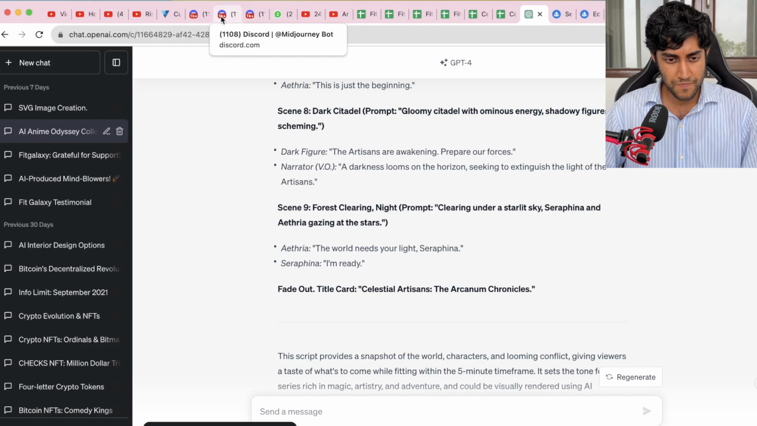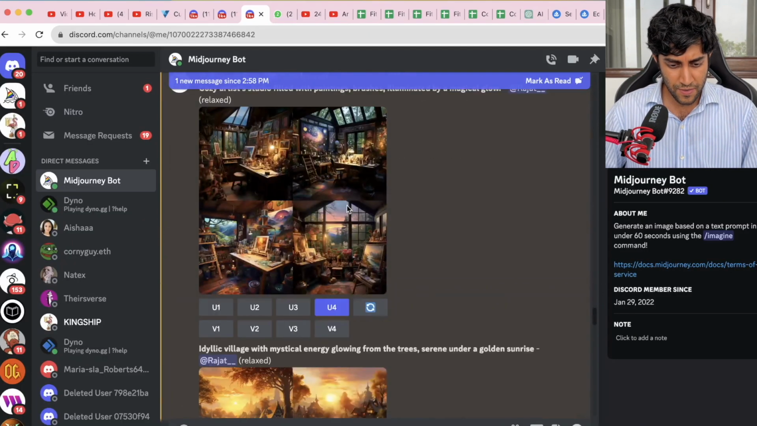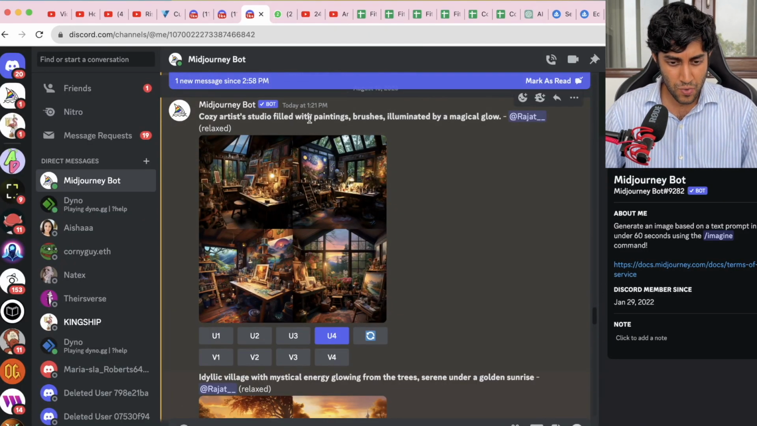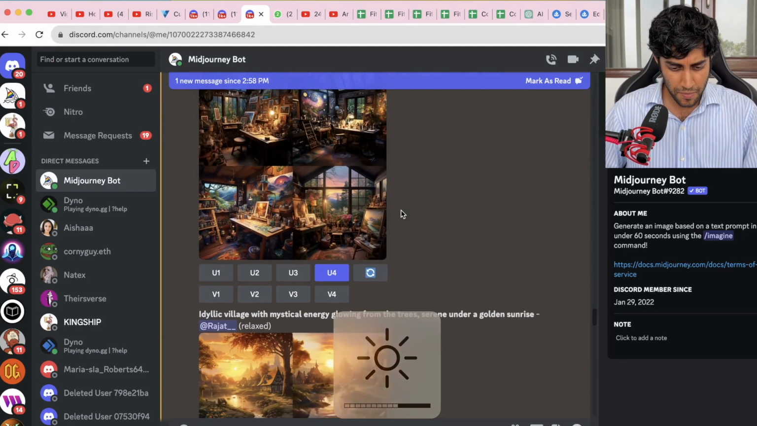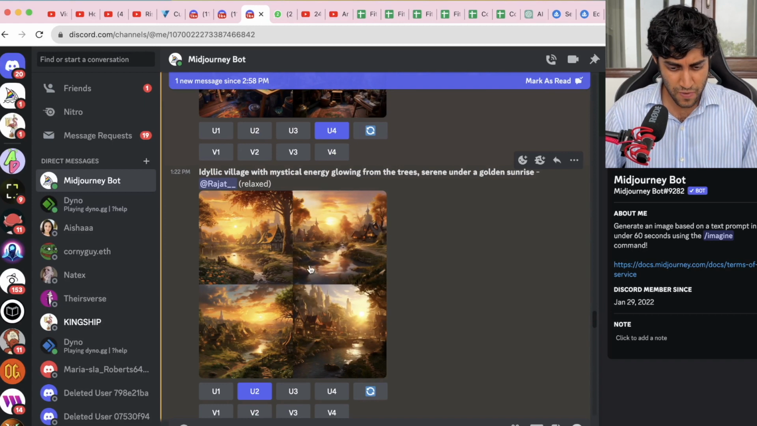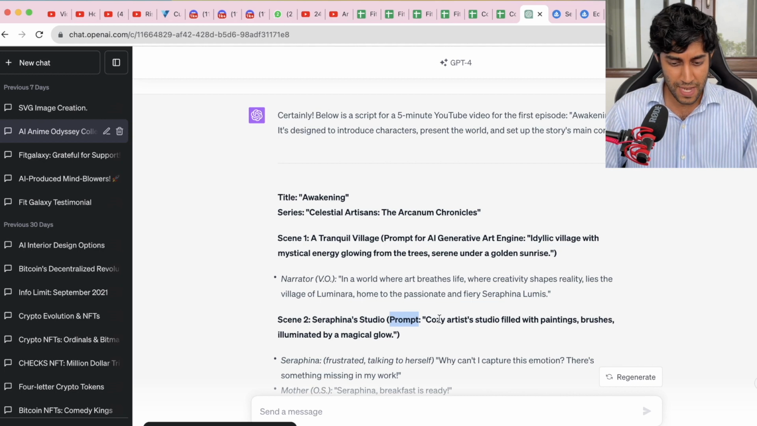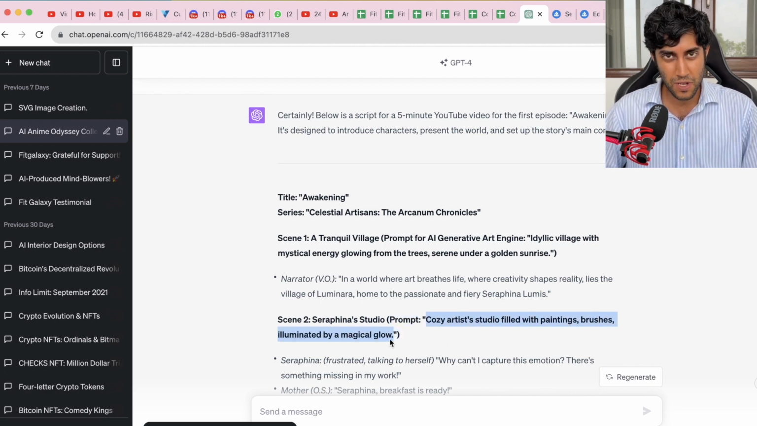So what did we do next? I headed back to Midjourney with a few prompts. First I was able to get this cozy artist studio. I prompted for this. Then I prompted for the village as well, right? The idyllic village. And these prompts, by the way, I have not come up with. These are straight from ChatGPT. Maybe I might modify it a little bit. What is the prompt it's actually given me? Cozy artist studio filled with paintings, brushes, illuminated by a magical glow.